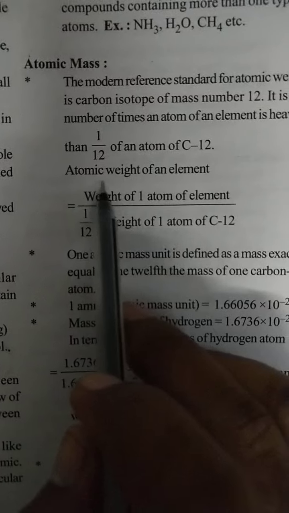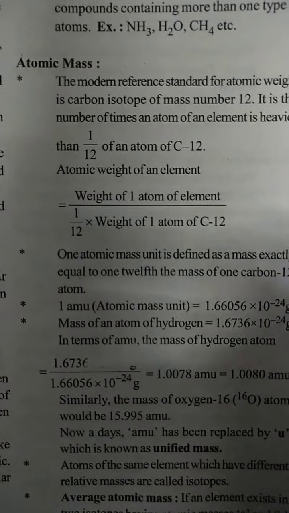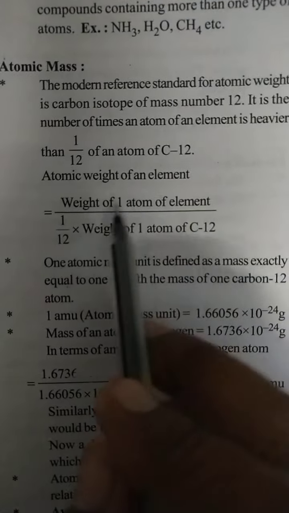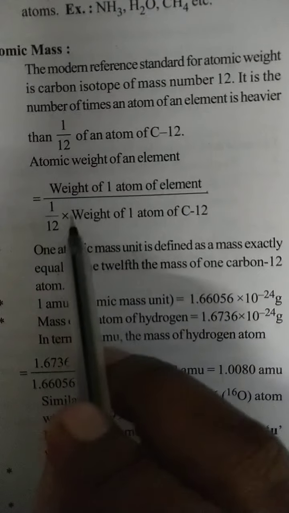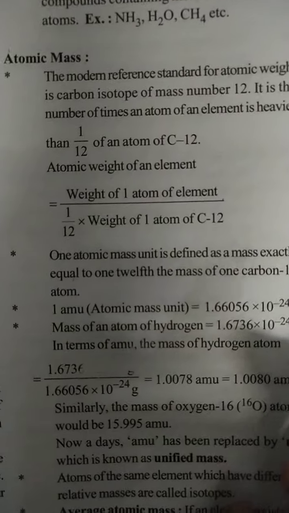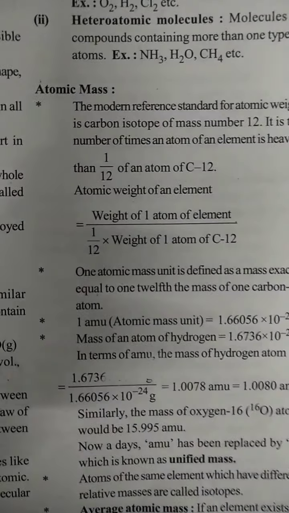See here. To calculate the atomic weight of an element, take the weight of one atom of the element divided by 1/12 of the weight of the carbon-12 atom. This is called the atomic weight of any element.